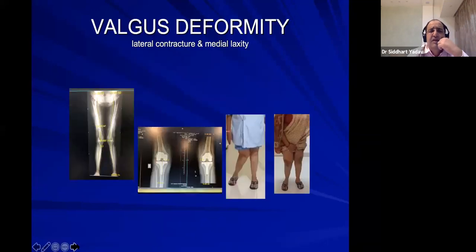Next is valgus. Valgus deformities are rare, but they are more difficult to correct. In those, the lateral side is contracted and medially there is laxity. In those cases, you have to do a lateral release and balance the knee properly. Otherwise, this valgus deformity is very prone to recur, and TKR can fail.